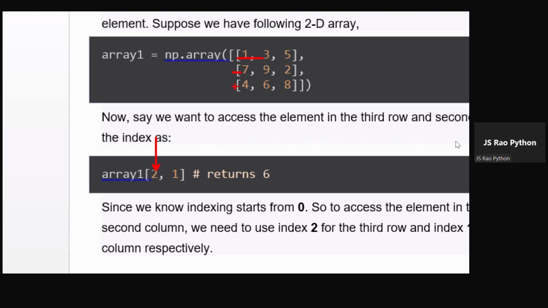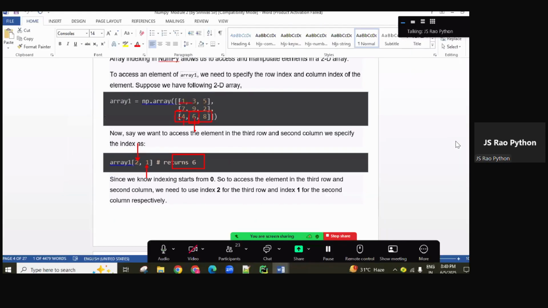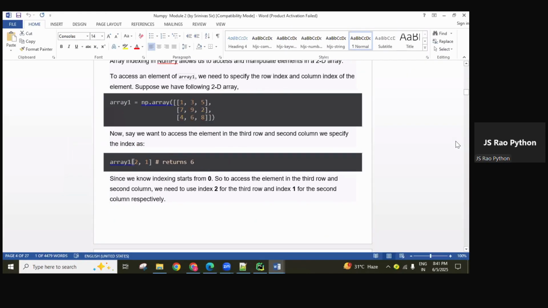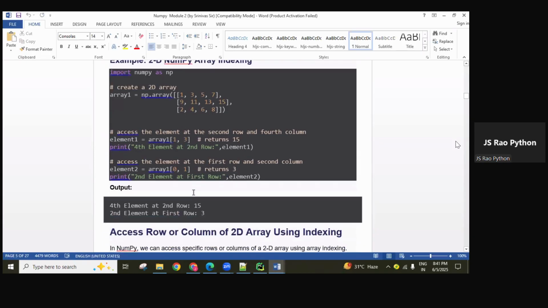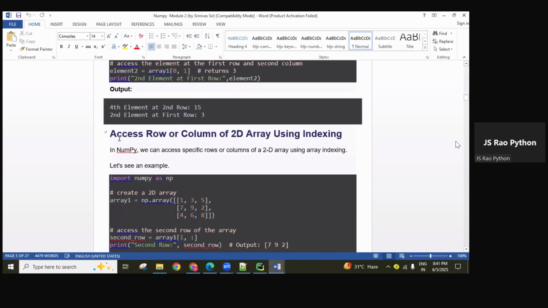So in array of 2, the first one represents rows: 0, 1, 2. Index 2 means you're getting the last row. In that, the index 1 related value, 0, 1. So this is the value being returned, from the 2D array, guys. So using the row number and column number, row index and column index, we can get this specific index-based value. And next, the example there is practically the same kind, do practice.